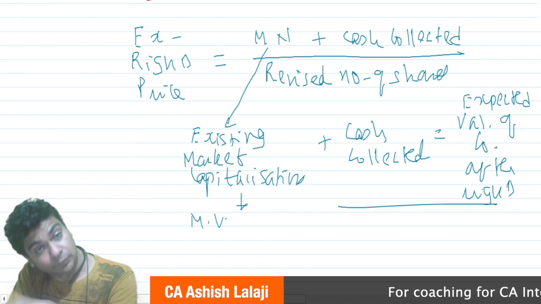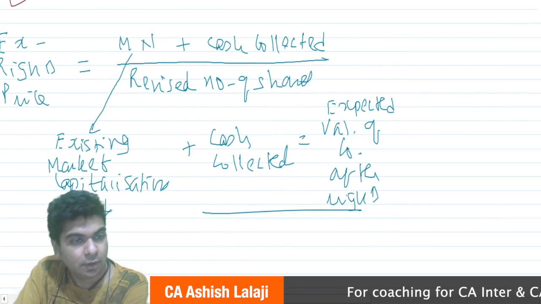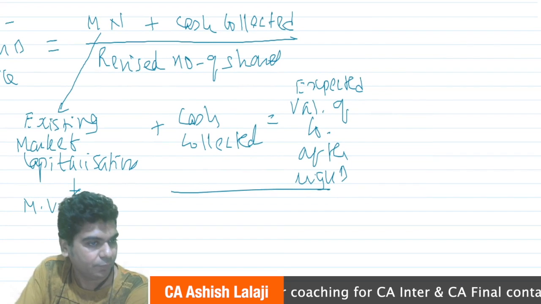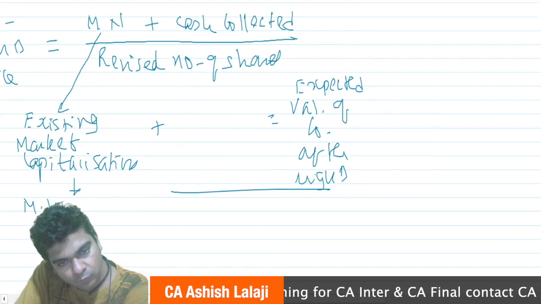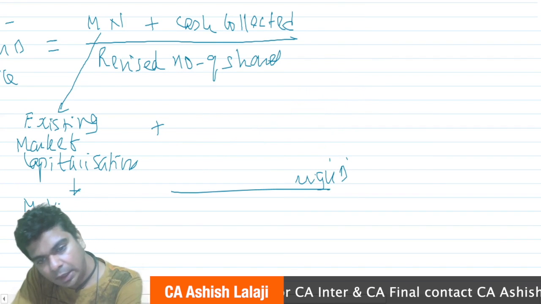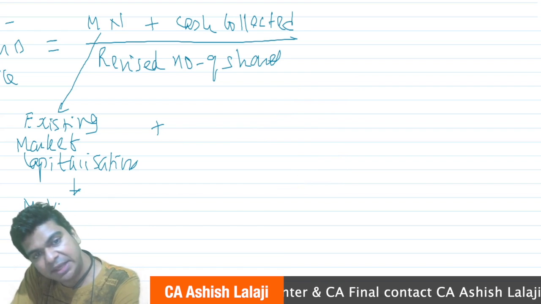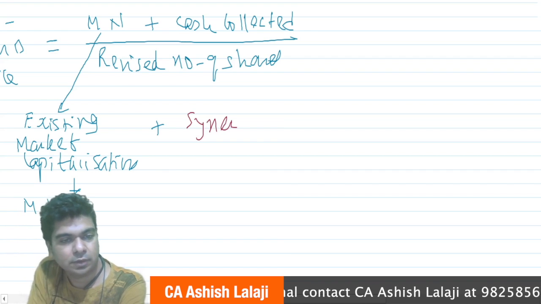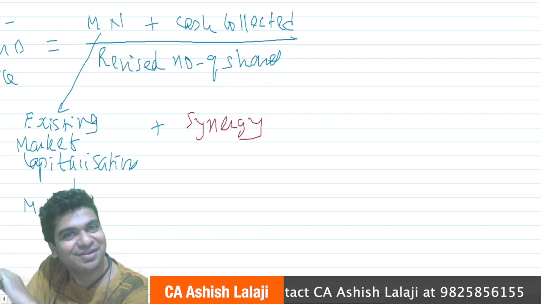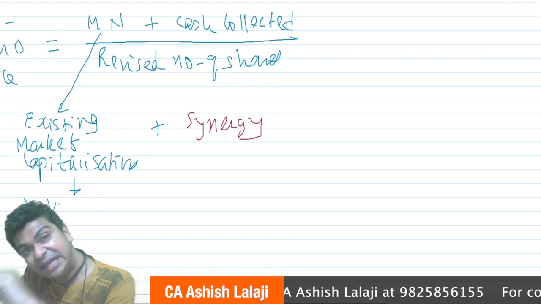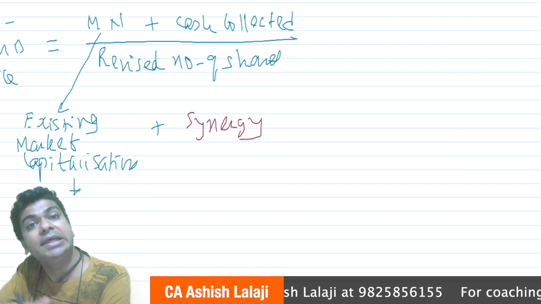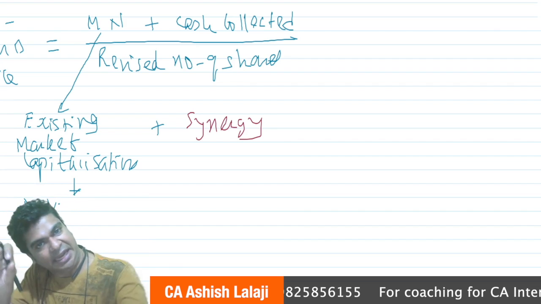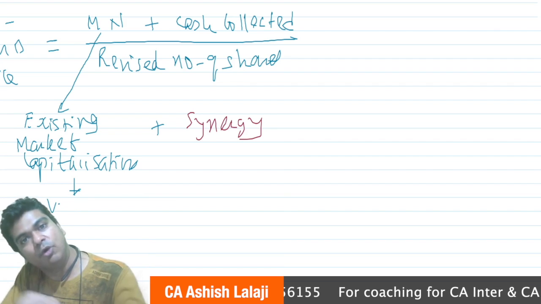One more thing, and really interesting. There is also another possibility. You know, here we are taking the cash collected. Now, one more possibility is that they may give you information with respect to synergy. You remember synergy, mergers and acquisition. We understand synergy as an increase in the market value of the company. Till now we were arguing that cash collected will be the increase in the market value of the company.